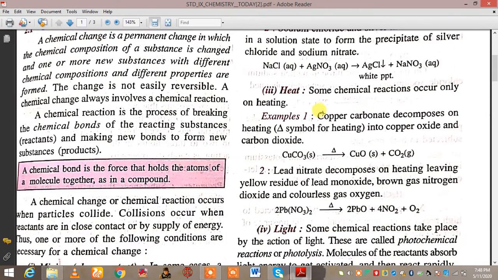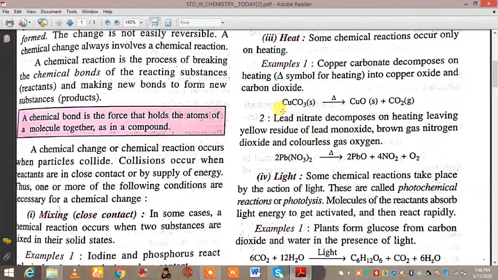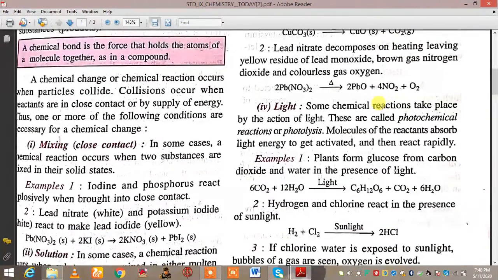Now the third condition is heat. Some chemical reactions occur only on heating. So the reaction will occur when we heat. For example, copper carbonate decomposes on heating into copper oxide and carbon dioxide.